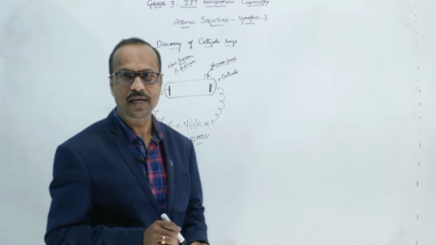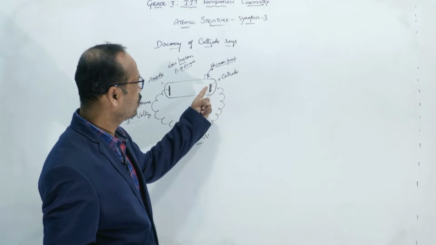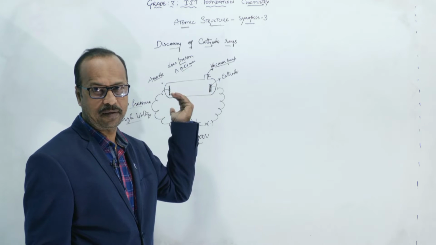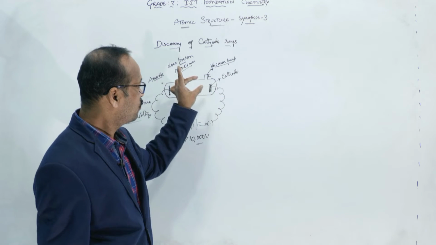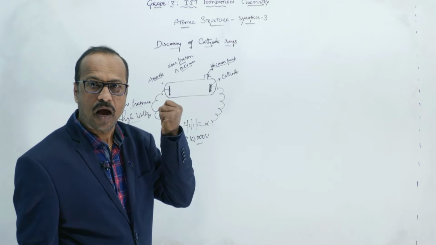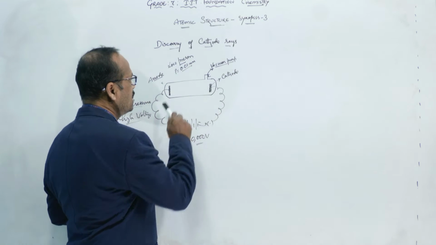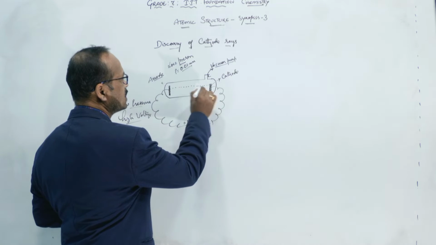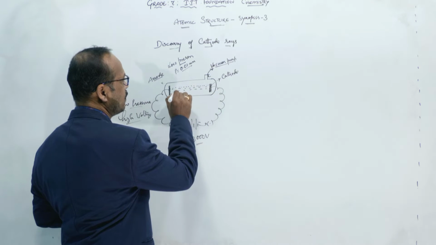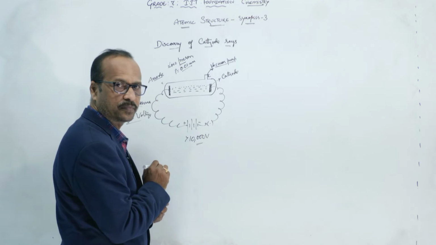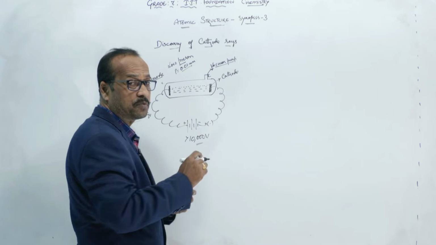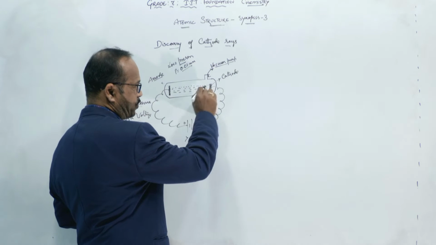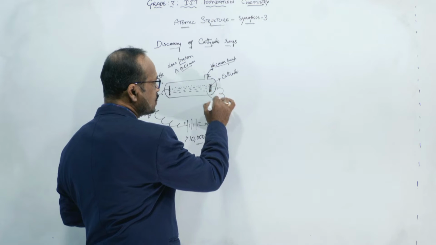Under these conditions, some rays are emitted from the cathode. This is called the cathode, and from it rays started emitting. These rays were observed moving towards the anode. So from where are the rays produced? From the cathode. And where are they moving towards? The anode.